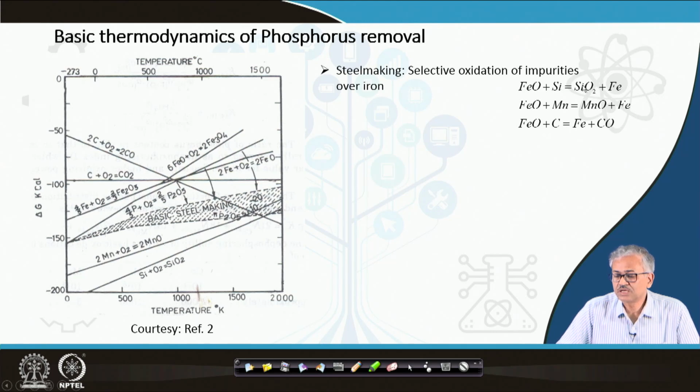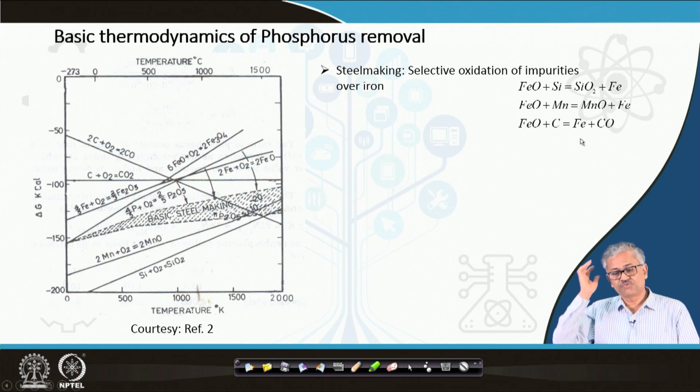If SiO2 is more stable than FeO, or MnO is more stable than FeO, or CO is more stable than FeO, then this reaction will take place, because in that case silicon will reduce iron oxide to iron, and itself will oxidize to silica. Similarly, manganese will be oxidized to MnO, FeO will be reduced to Fe, and again C will be oxidized to CO, and FeO will be reduced to Fe.